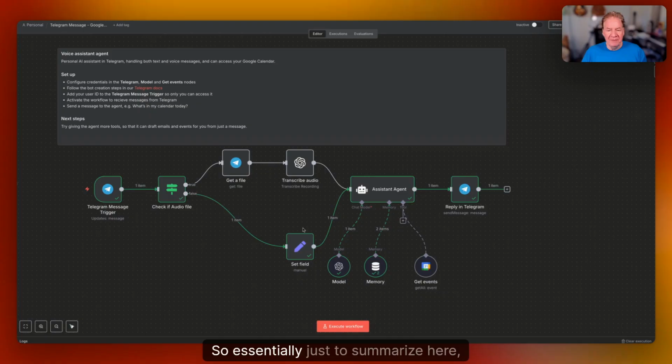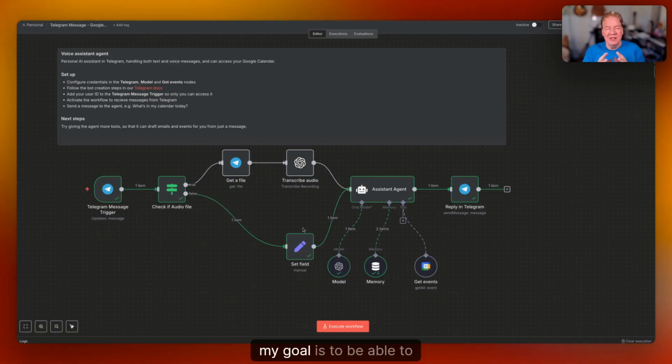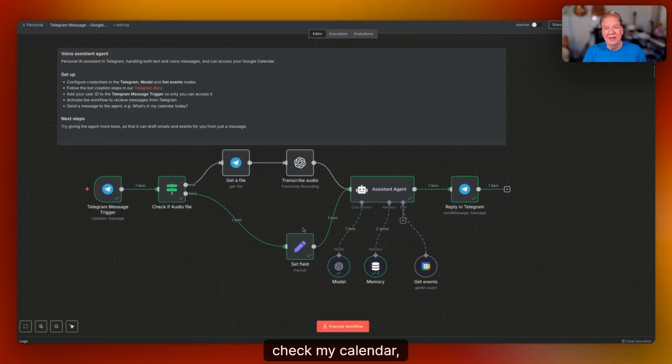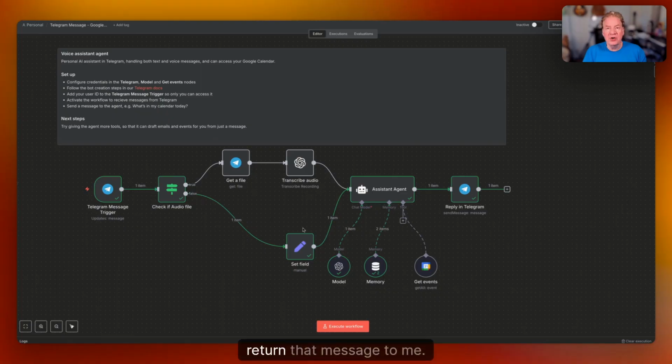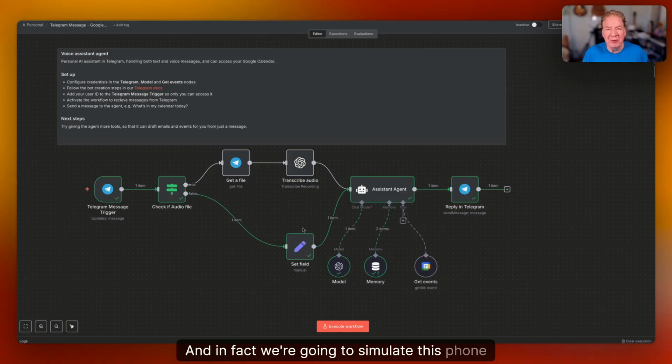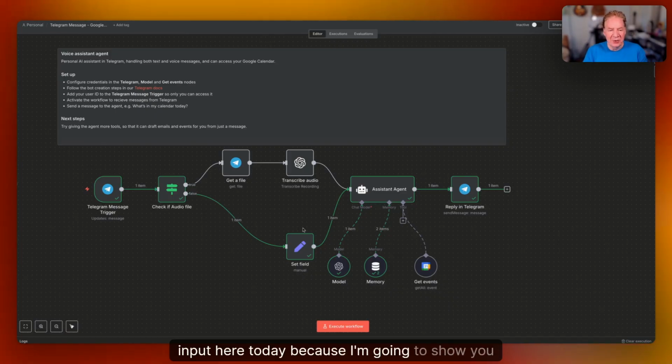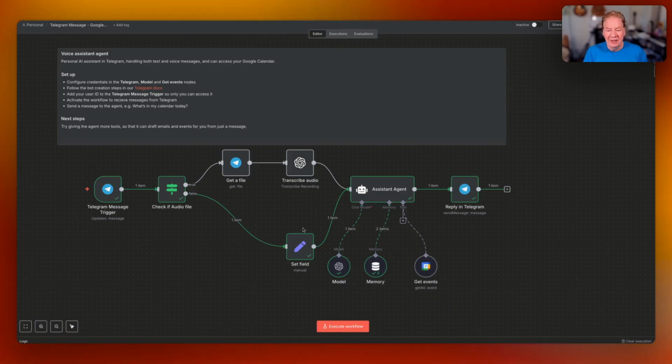So essentially, just to summarize here, my goal is to be able to speak to this system, check my calendar, see what's coming up today, and return that message to me. Now, I'm doing it here through this application, but I can also do this through my phone. And in fact, we're going to simulate this phone input here today because I'm going to show you right on the desktop.